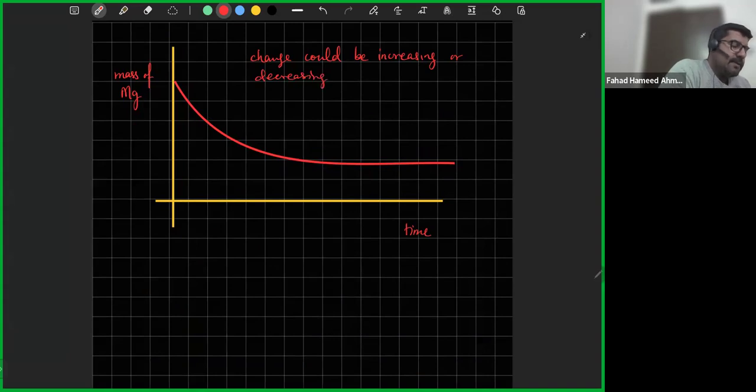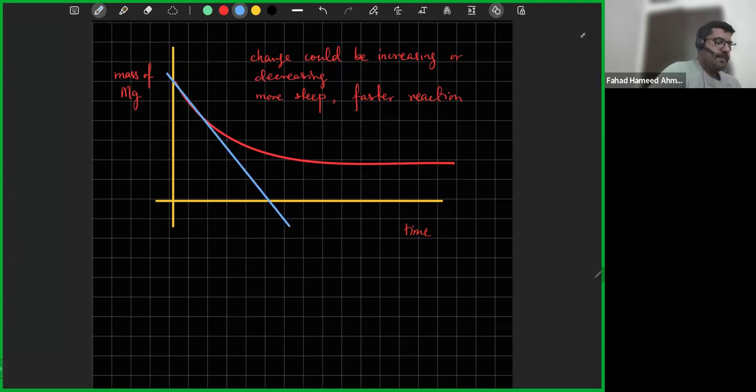But the point is the same: we just focus on the slope. More steep, that means faster reaction. So the same rule applies. Even if it's a decreasing change, more steep, more gradient, that means you have a faster reaction. Let's draw the gradient, what is this starting gradient,